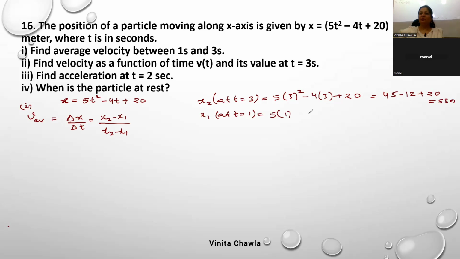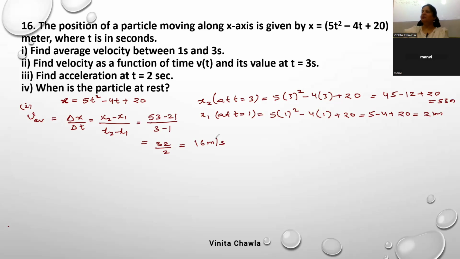Similarly, we can find at t is equal to 1. 5 into 1 square minus 4 into 1 plus 20. So we'll get 5 minus 4 plus 20. It's 21. यही आ रहा है? चेक कर लो एक बार. कॉपी नहीं करना, वेरीफाई करना. ठीक है? So what will we get? 53 minus 21 divided by 3 minus 1. 3 minus 1 is 2. 53 minus 21 is 32 upon 2. It is 16 meter per second. This is the average velocity between 1 second and 3 seconds.